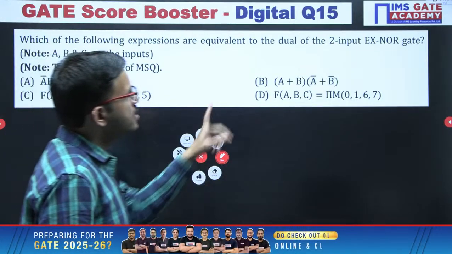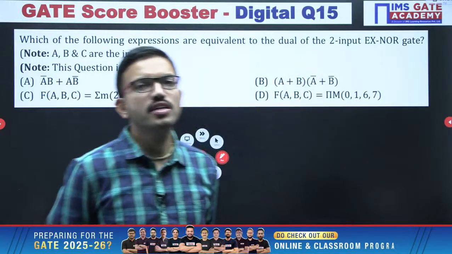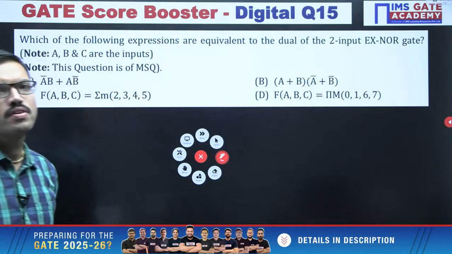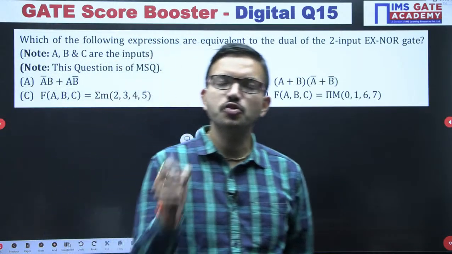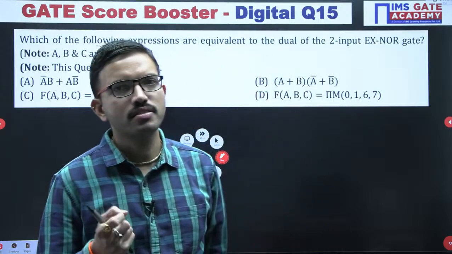First of all, tell me, what is the dual of a 2 input XNOR gate? In general, XOR and XNOR gates are complements of each other, but for the 2 input case, they satisfy one more relation.